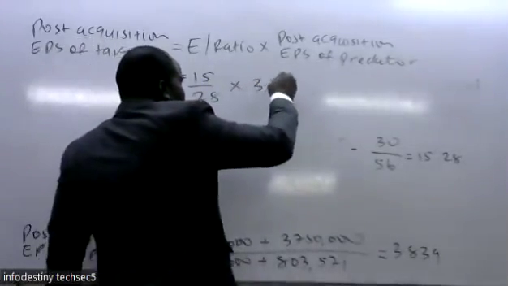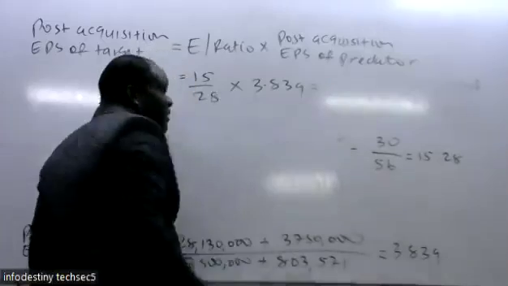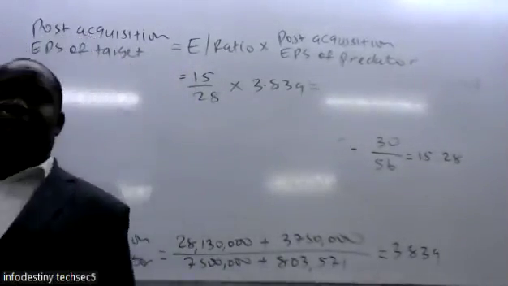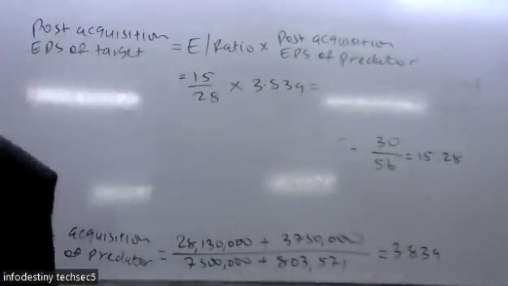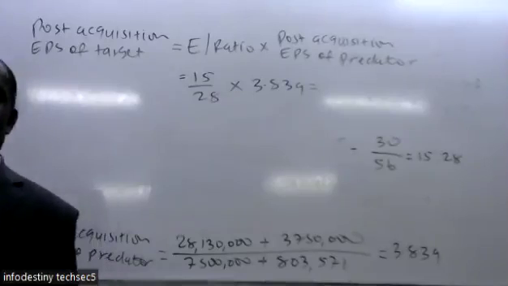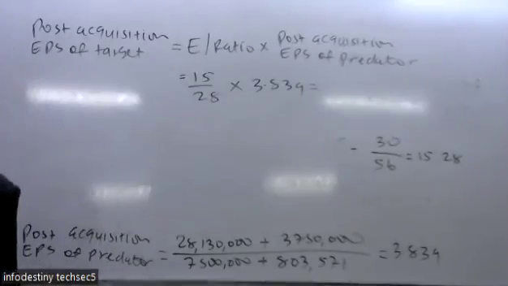So any moment you want to get anything for the target, you simply take the exchange ratio multiplied by the one for the predator.